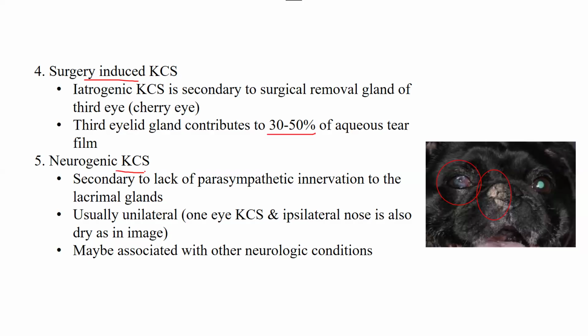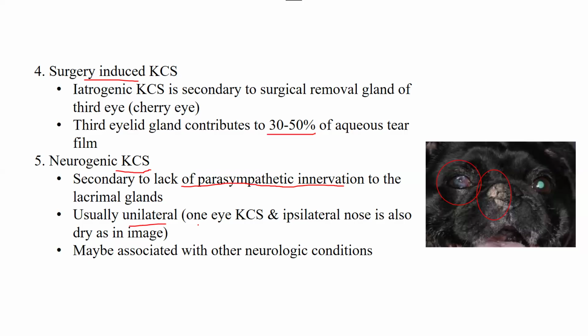Then we have neurogenic cases. That's interesting because first, why does it happen? Because of lack of parasympathetic innervation to the lacrimal glands. Okay, that's understood. The impulses are not going to the lacrimal glands, so they are not going to secrete. But it is usually unilateral.